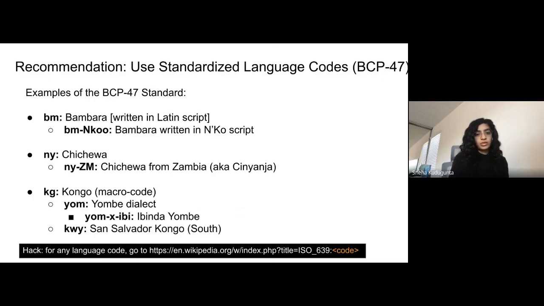To avoid these issues, we recommend being careful about using standardized language codes, such as the BCP 47 standard. Under this standard, there are ways to specify which script a language is being written in, which regional dialect is being used in the data set, or which variety of a language group is being used.